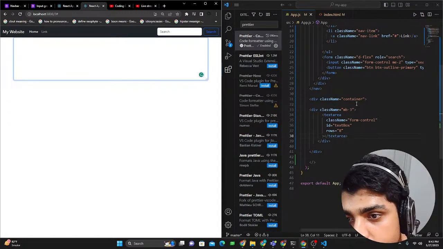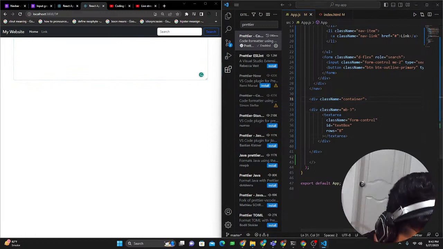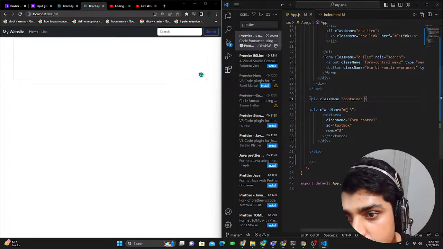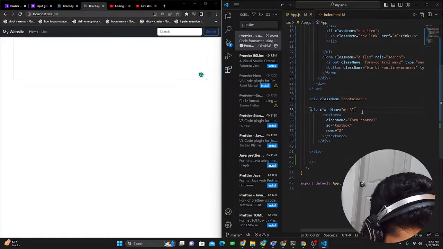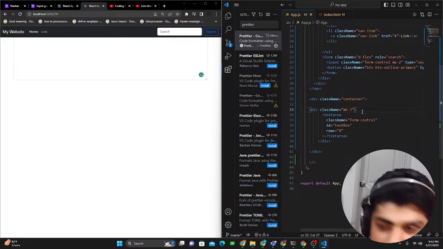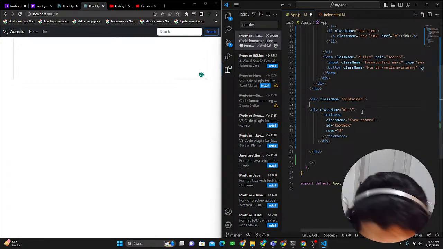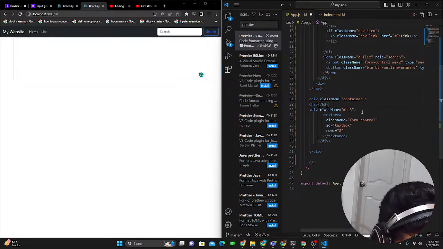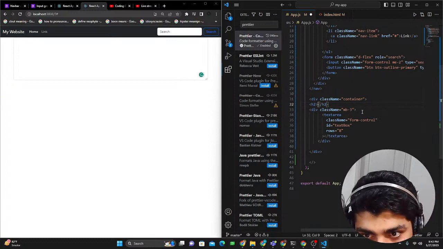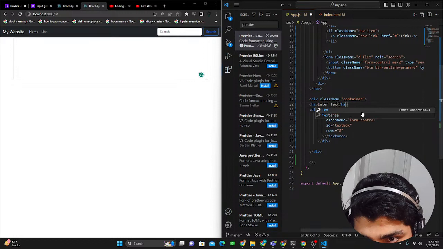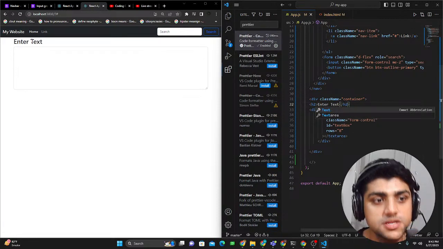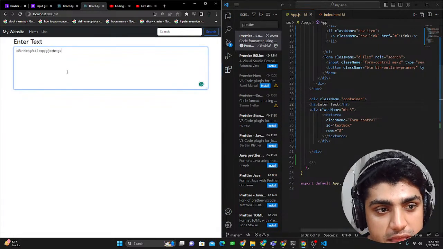Now what we could do is put a margin. I'm putting all these in just to show you how it would look. So let's put a heading as well, on top of it in the div container. So let's say heading 2, and let's say your information. Okay, enter text. Let's say enter text. So now you see enter text, and then there's a place to enter text.